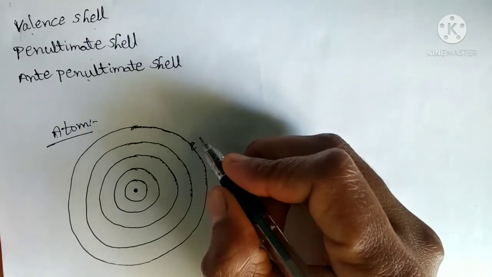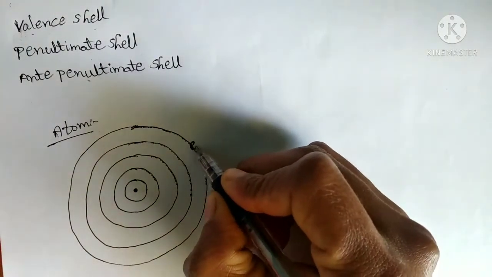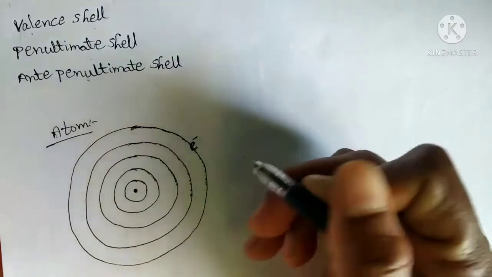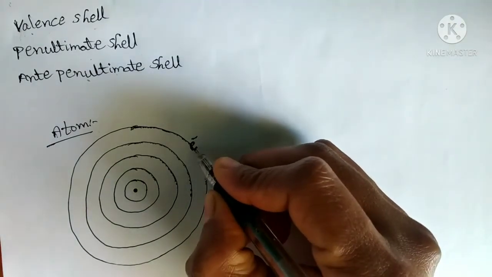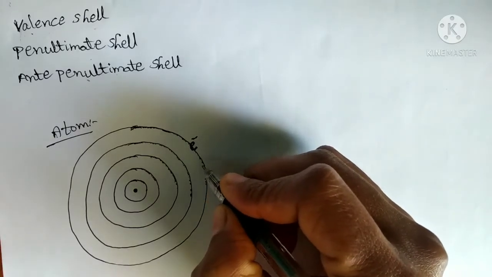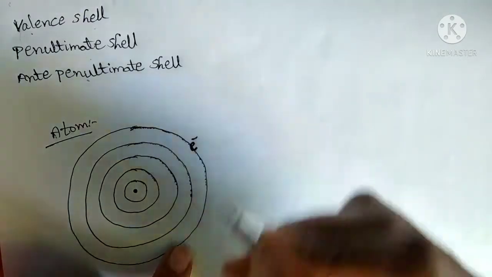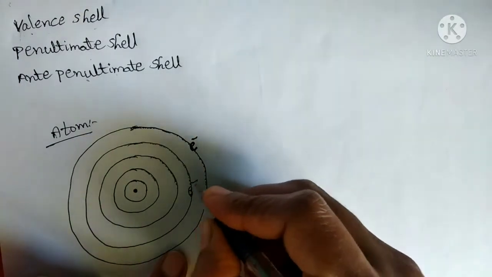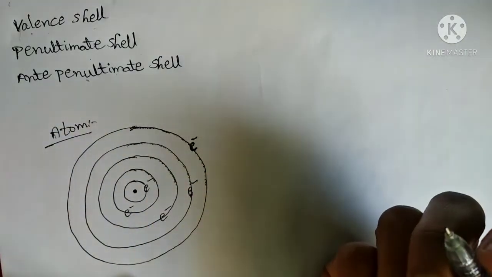Electrons are present in the shells, meaning they revolve in the shells. If electrons are not there, the shell will not be there. Only if electrons are there can it be considered a shell. There may be one or more than one electron.